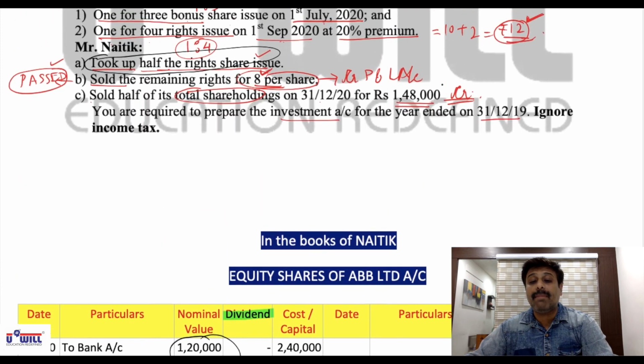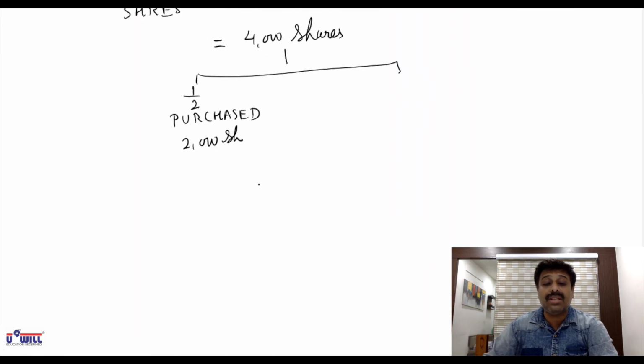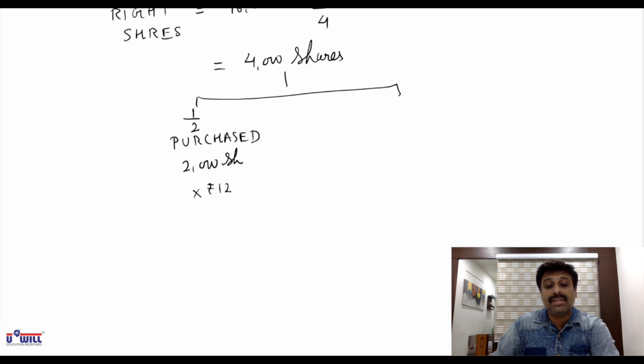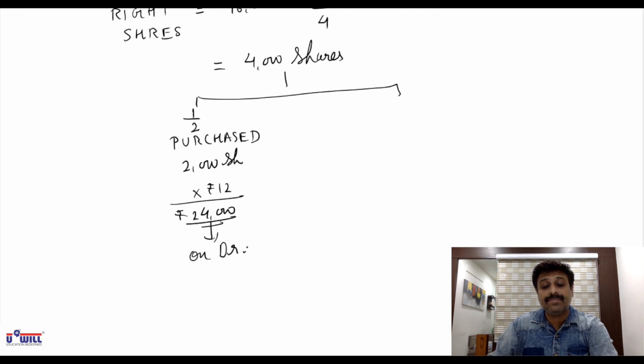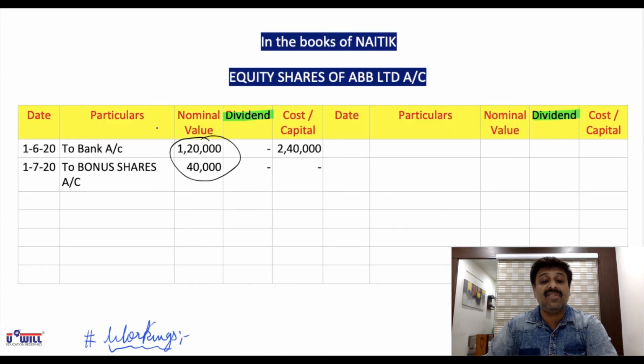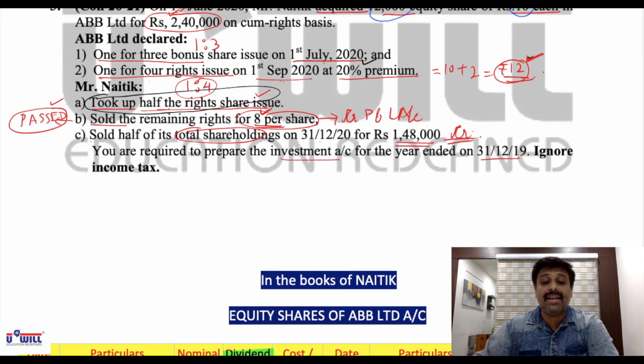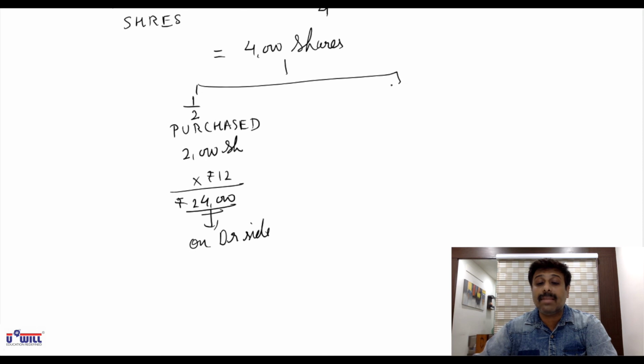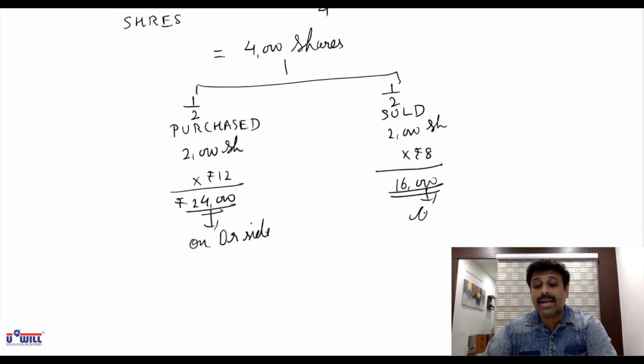And he is supposed to pay 20% premium to the company, means 12 rupees. So he is purchasing at what price? 24,000 rupees, 2,000 into 12, 24,000. This will be recorded on debit side. And what is the next information given? He sold the remaining right shares for 8 rupees. What are the remaining right shares he has sold? 2,000 shares he has sold. He has sold these shares for 8 rupees. So what amount is he going to get over here? 16,000. But this amount will be credited to profit and loss account.